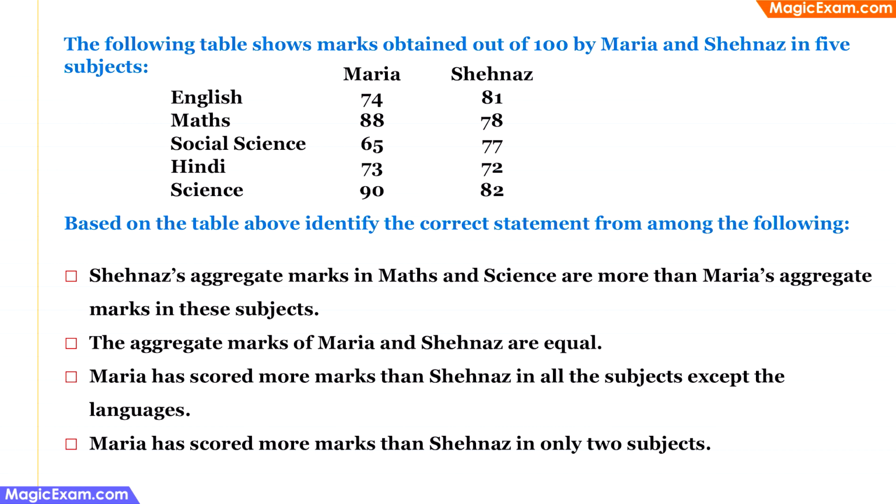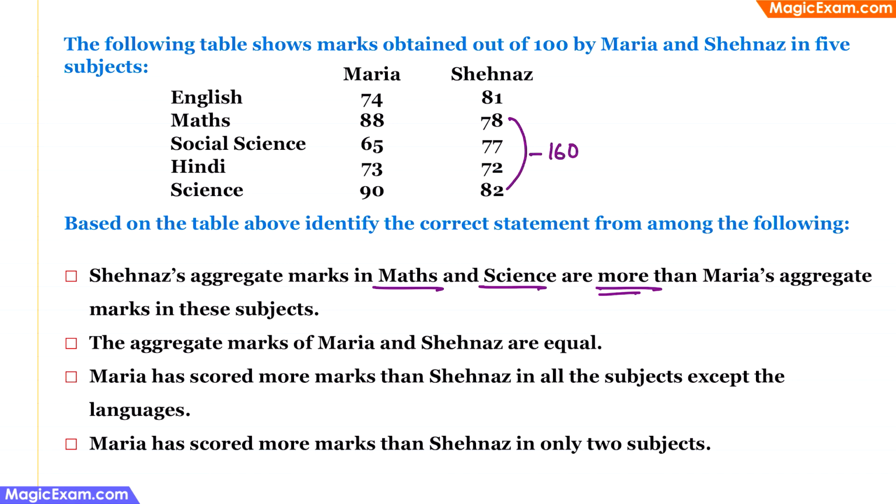The following table shows marks obtained out of 100 by Maria and Shehnaz in 5 subjects. Based on the table above, identify the correct statement from among the following. Now, the first statement says that Shehnaz's aggregate marks in maths and science are more than Maria's aggregate marks in these subjects. So Shehnaz has scored 78 and 82 in maths and science. So this will be 160.